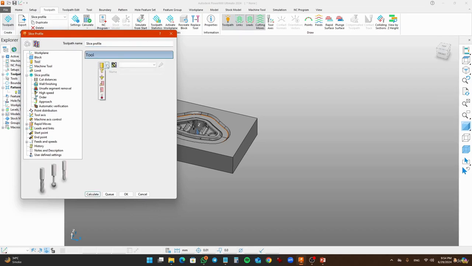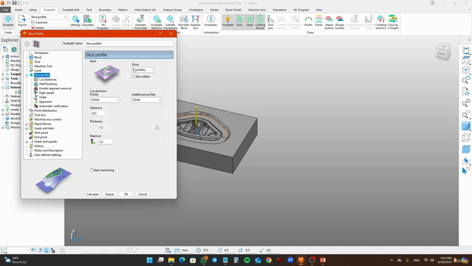Set the tool. I'm going to use a 5mm end mill, which is a flat end mill. Just write 5mm flat end mill. Set the tool length 75 according to your desired result and the tool which you have in your workshop. So you have to set this tool.